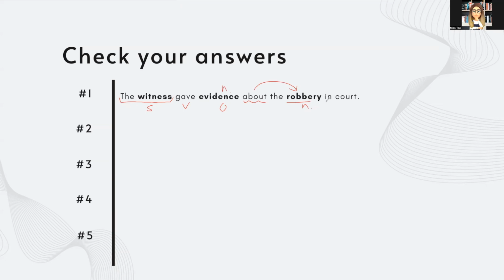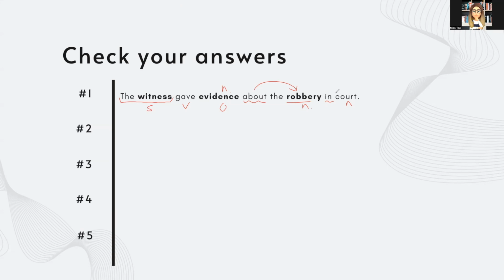Then we have another preposition. Now we have a preposition in place, in, to link this noun, court, to these two nouns before that. And so we use the preposition in place, and court here is a noun.